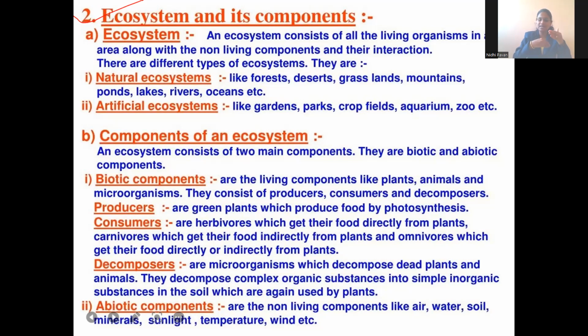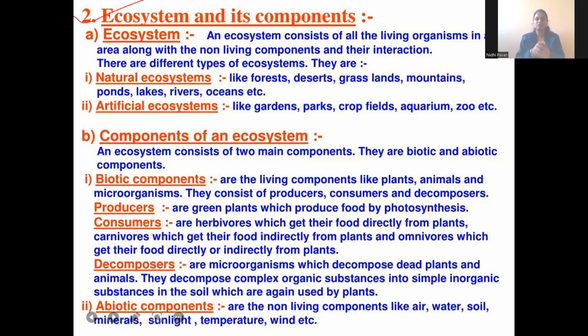So there will be some kind of relationship between these non-living and the living components. That is called an ecosystem. The interaction between the living organisms and non-living components is called an ecosystem.